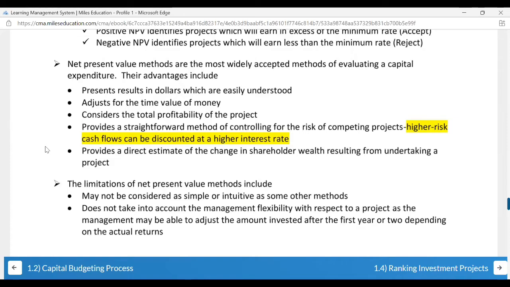Now, what are the limitations? It may not be considered as simple or intuitive as some other methods. Does not take into account the management flexibility with respect to the project, as the management may be able to adjust the amount invested after the first year or two depending on actual returns. So see, what they are trying to say in this point is that only you do the initial investment and everything is over. It doesn't happen that way for any projects, honestly.